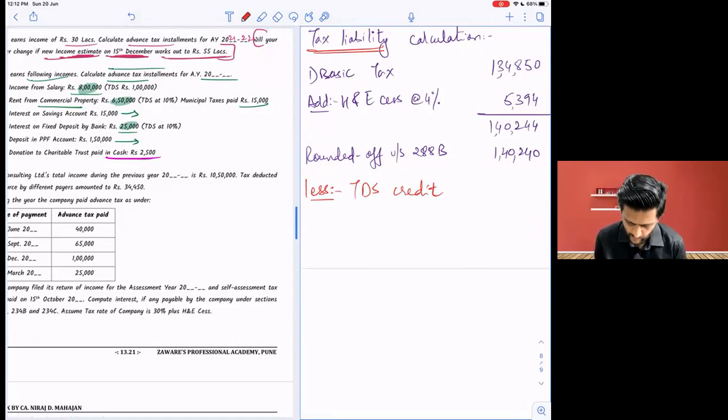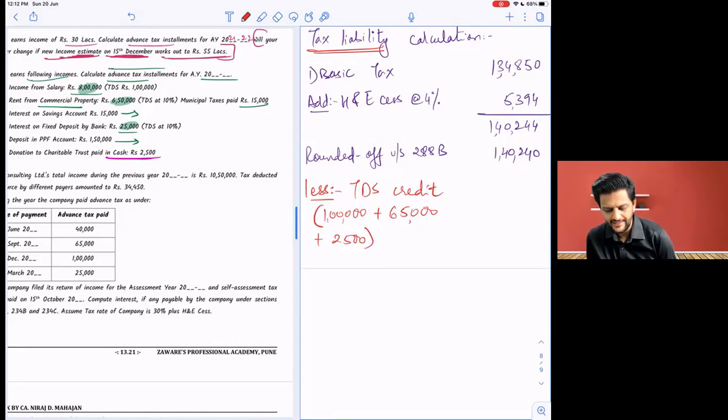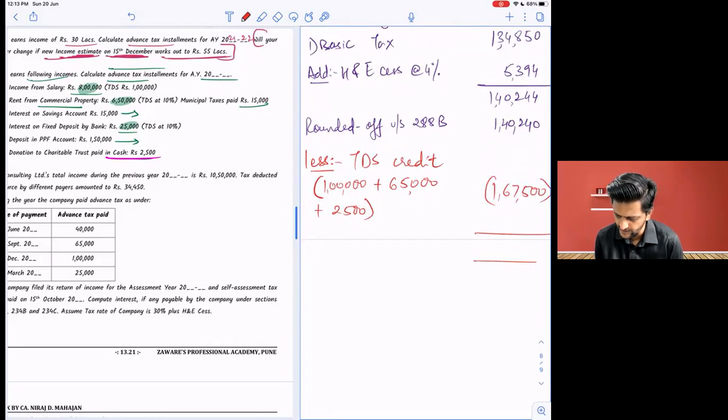1 lakh on the salary given to us. Then 10% of 65 lakhs, so 6,50,000. Sorry, 65,000. Right or wrong? Yes. Plus 2,500. Done. So 1,67,500. Is it right? Yes. You will get a refund. Very good. That's why I'll tell you always: write down tax payable in oblique brackets. This is a refund, right?